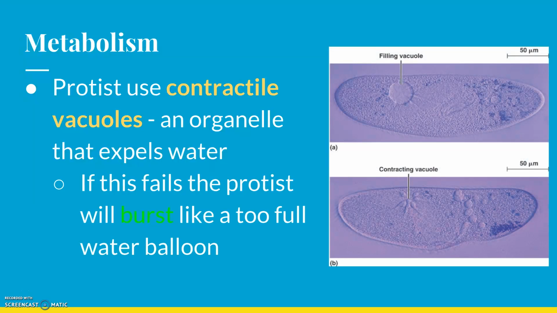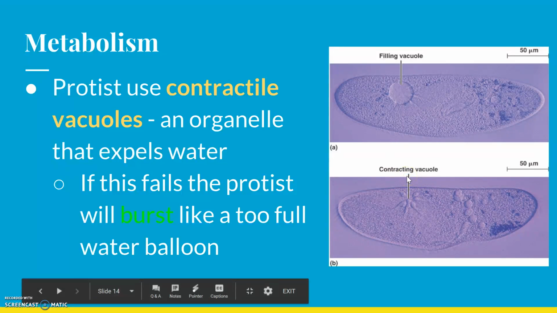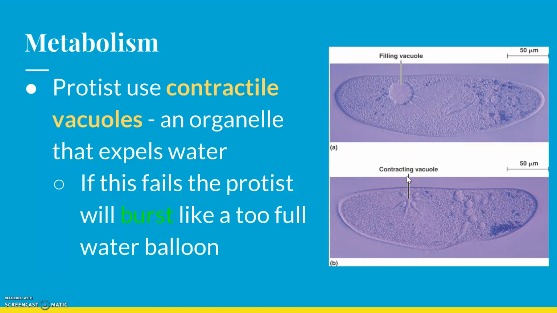So because protozoa live in water, almost all of them, they can actually explode from having too much water inside of them. So this vacuole, you can see here, it's all filled up. It's going to squirt out water, kind of like peeing. The little guy's going to pee out a bunch of water, and that's going to allow them to not explode. And obviously that's super good because you don't want to explode.